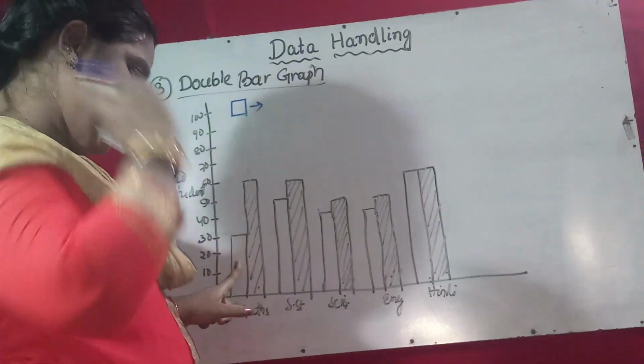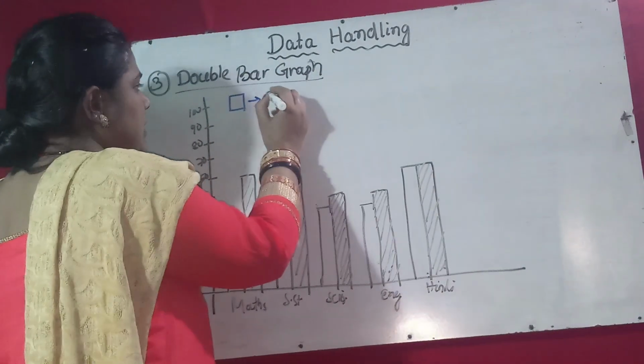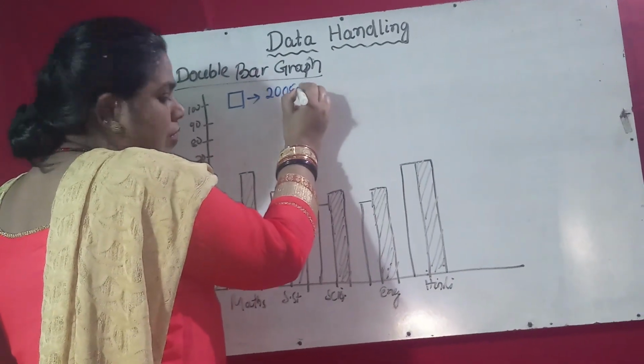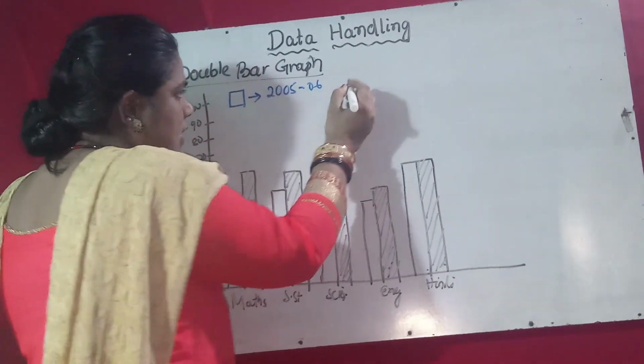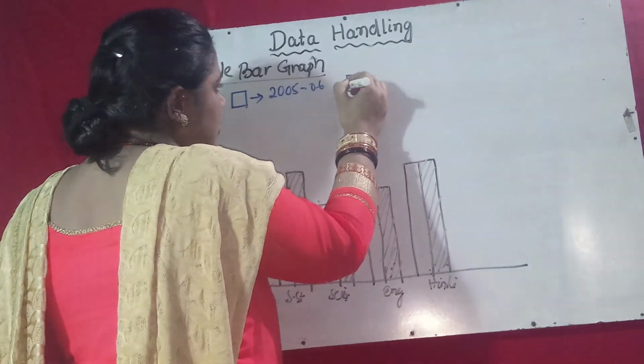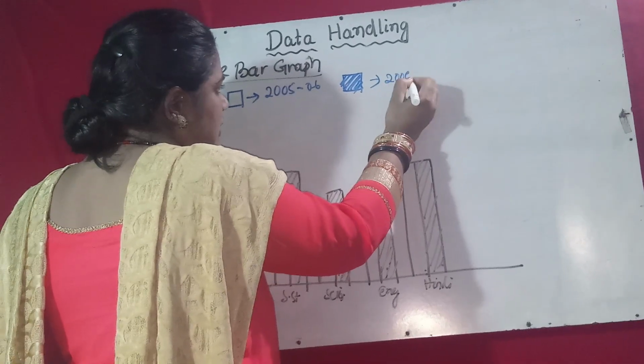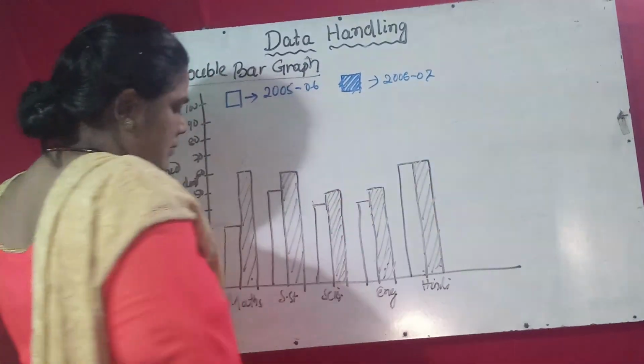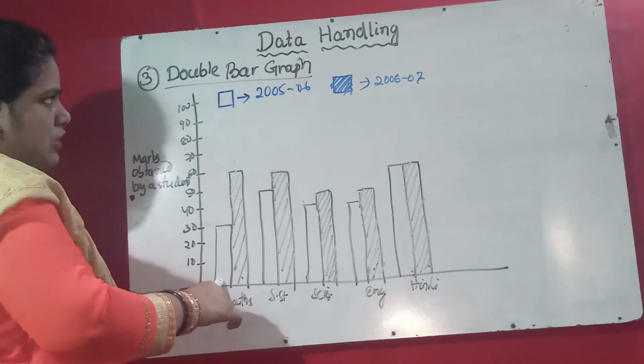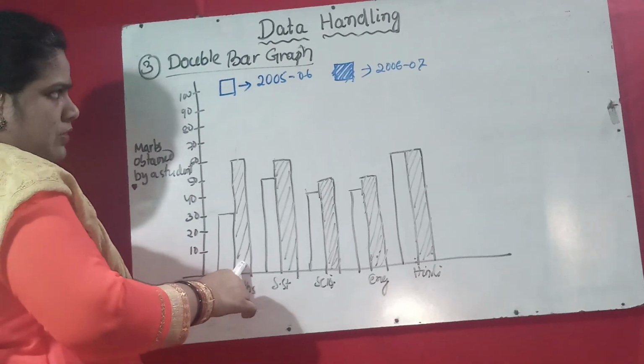The first plain bar shows 2005-6, and the bar where lines are drawn shows 2006-7. That means this result is for 2005-6 and 2006-7.